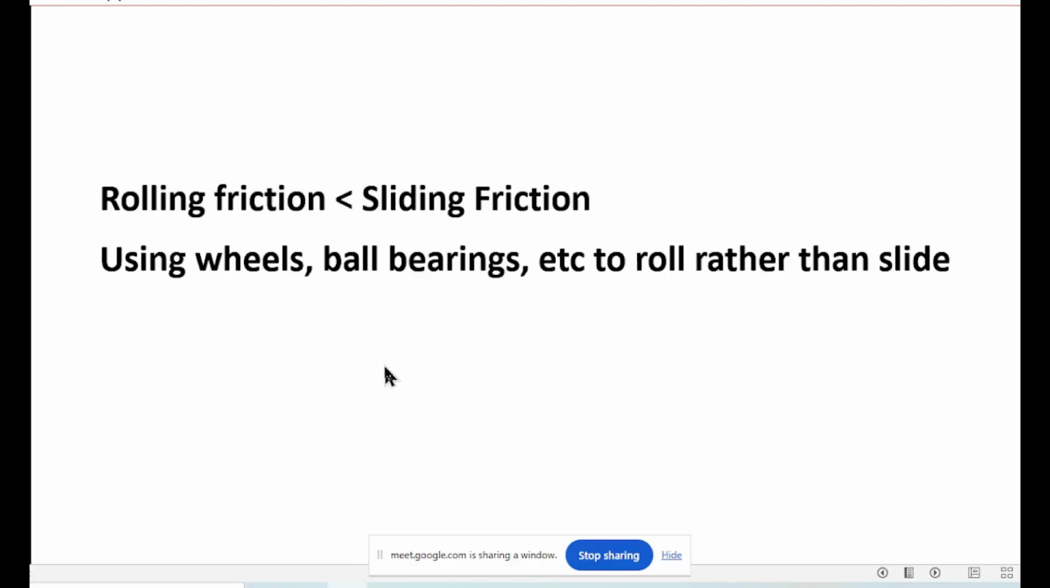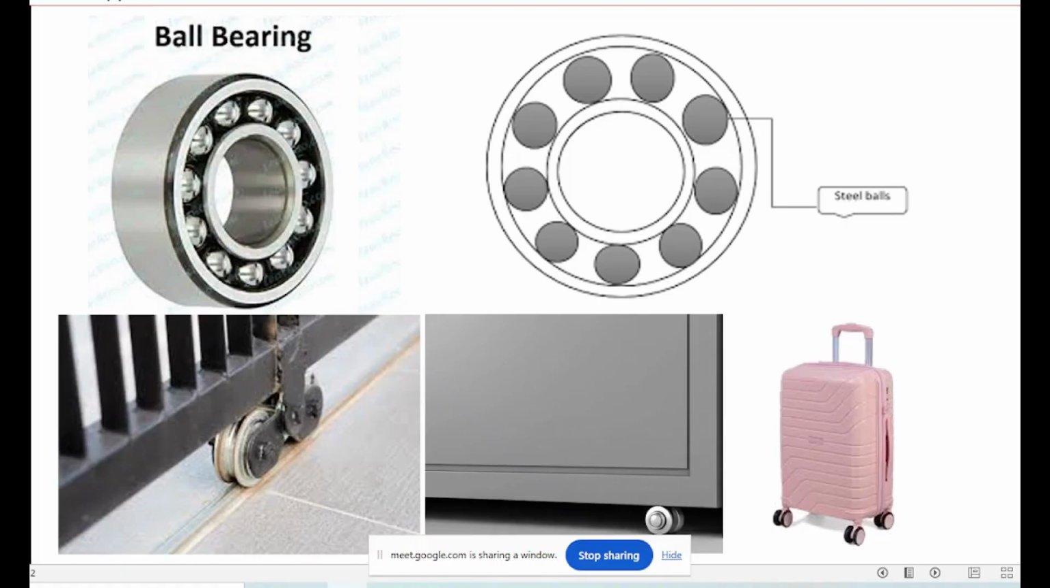Then, because rolling friction is less than sliding friction, you provide wheels and balls. So there is the ball bearing. A ball bearing will make movement easier. Here, wheels on heavy iron gates at the bottom. Sliding doors and sliding panels have wheels. And trolley bags and suitcases have wheels. The principle, the rule, is that rolling friction is less than sliding friction.